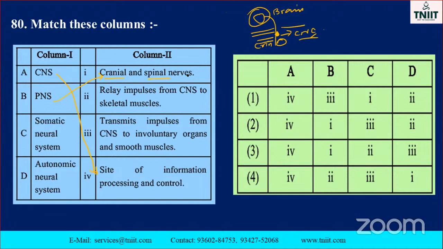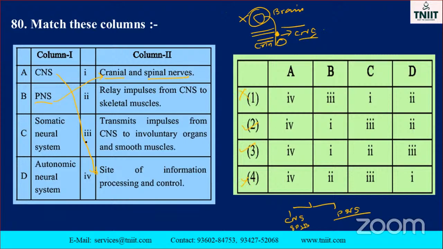This is also a very, very important, my dear students. Just to go through it, what are the types of nerve system present in the human body? Just to take an example. Nerve system divided into two types. Okay. CNS and PNS. What is the combination? CNS, central nervous system, means what is that? Spinal cord with brain. The combination. Here the cranial and spinal cord. That's why I told you brain, it will not come to the peripheral nervous system. So here option is 1. So where is the option is 1? So the option is here only the option. So these two, it will not come, isn't it?